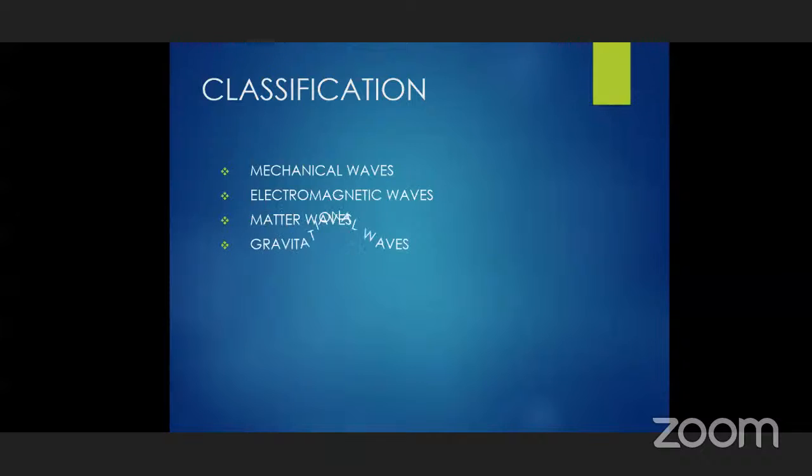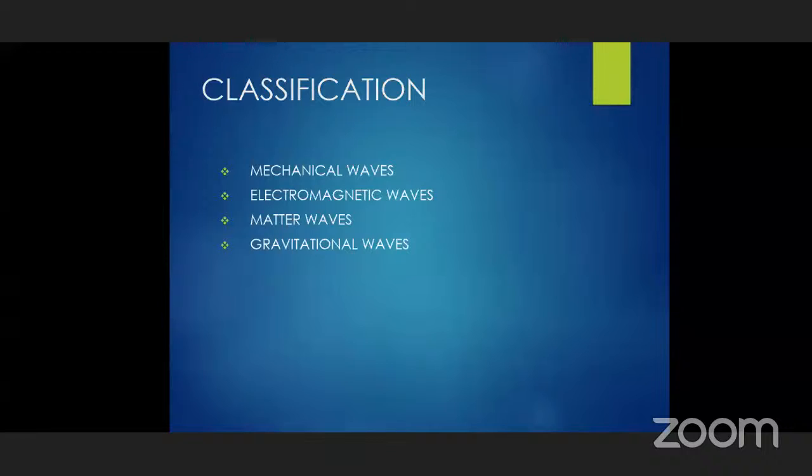And next, coming to the last one, that is gravitational wave. Gravitational wave, what does it mean? This whole solar system is bound by gravitational force. Every celestial body, we call planets and stars, all these are called celestial bodies. All these celestial bodies are bound by a force, which we call gravitational force. So